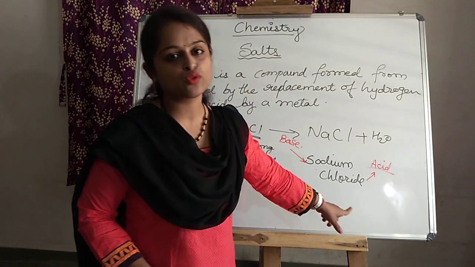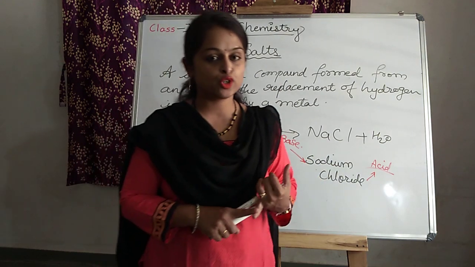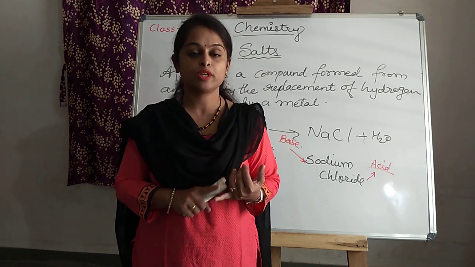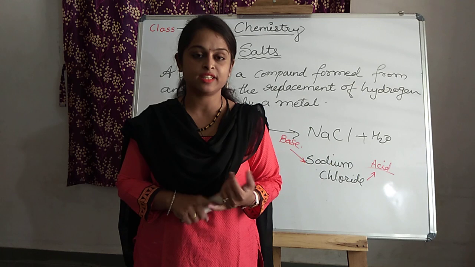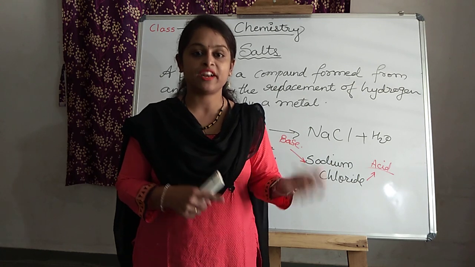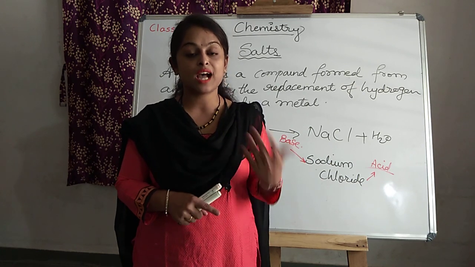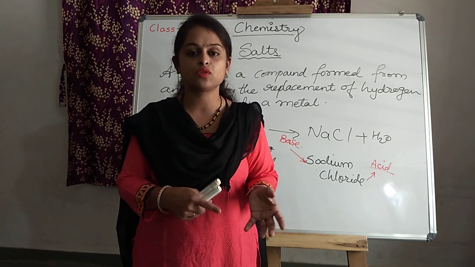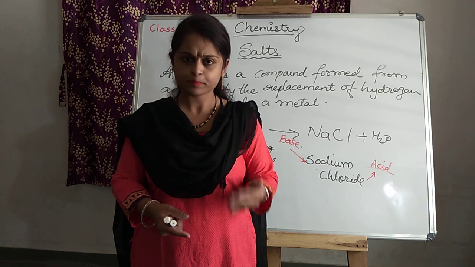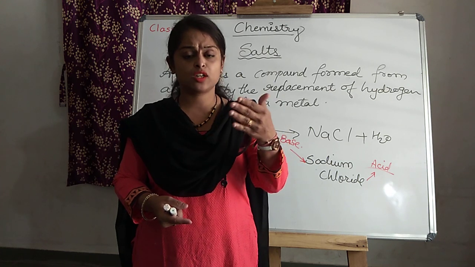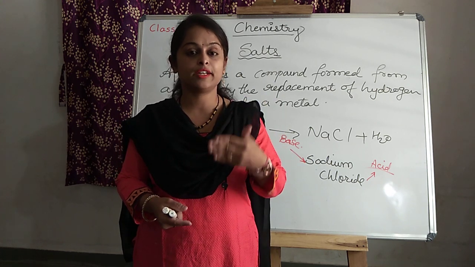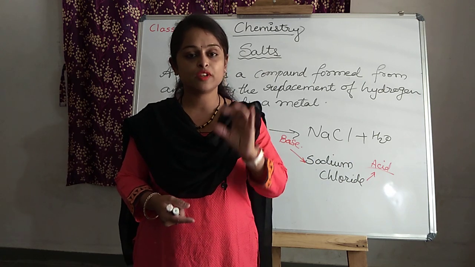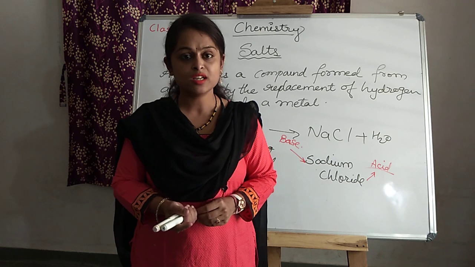See, there are a number of salts. Hydrochloric acid salts are chlorides, we can say. Sulfuric acid salts are said to be sulfates. Nitrates are said to be the nitric acid salts. These are the carbonic acid salts, we can say carbonates. Acetic acid salts, we can say acetate. Like this: sulfate, chloride, nitrate, acetate, carbonate. These are some of the ways in which we can pronounce the name of the salt.